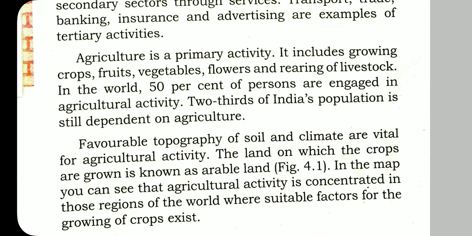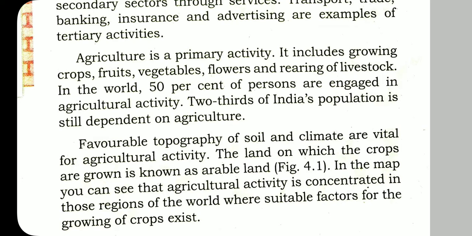The favorable topography of soil and climate are vital for agricultural activity. These factors are supporting factors for agricultural activity, mainly the suitable topography of the soil. That means having the fertility of the soil, and the sloping or the plain areas like that.